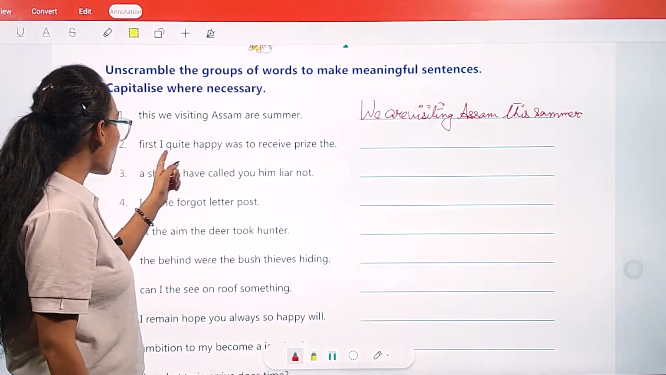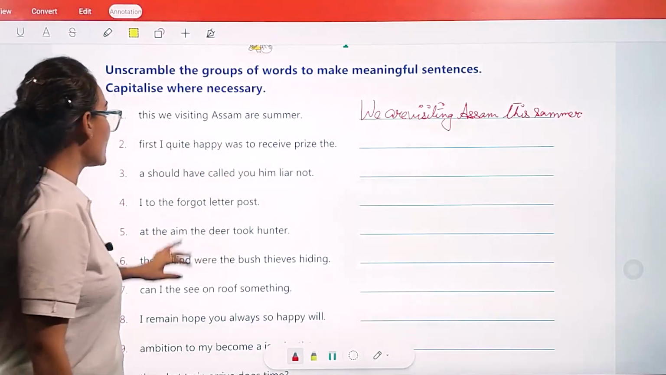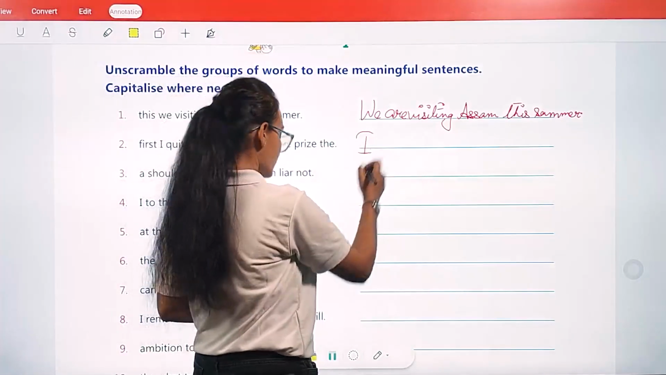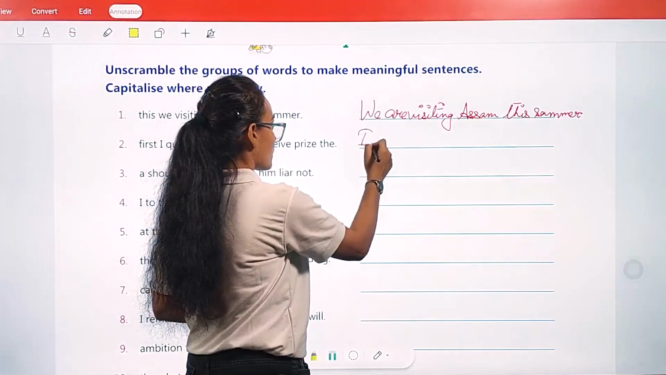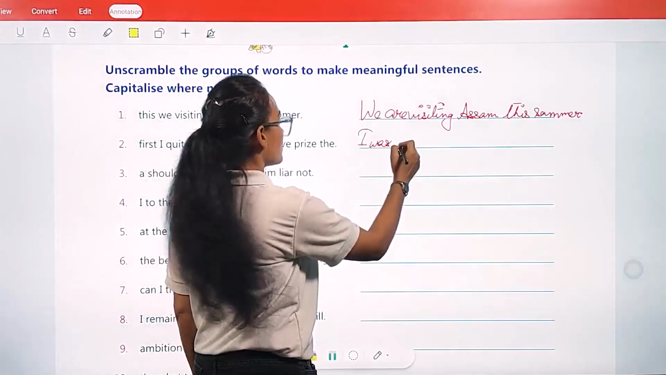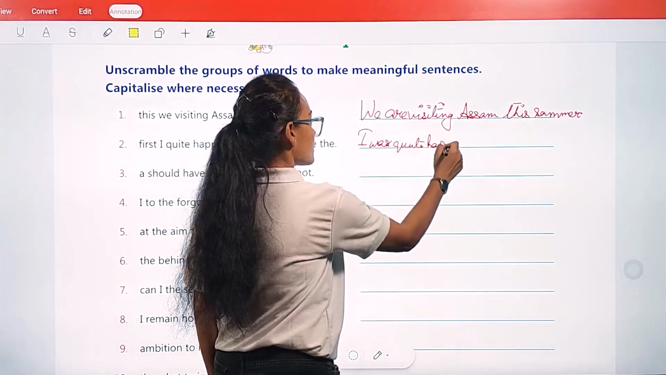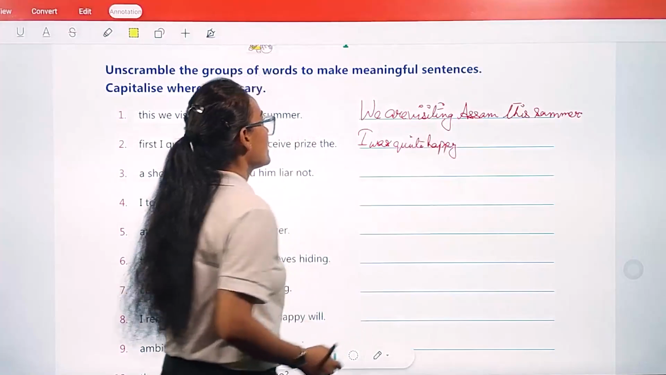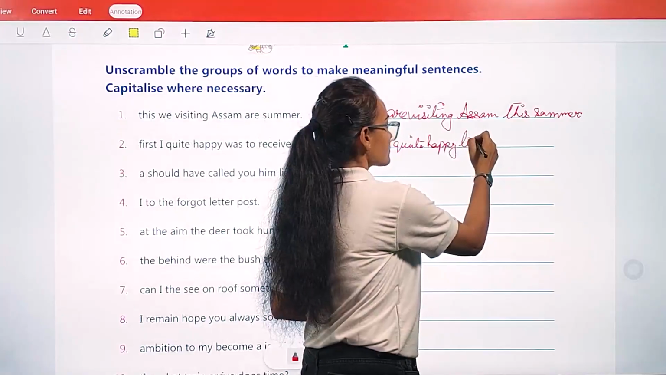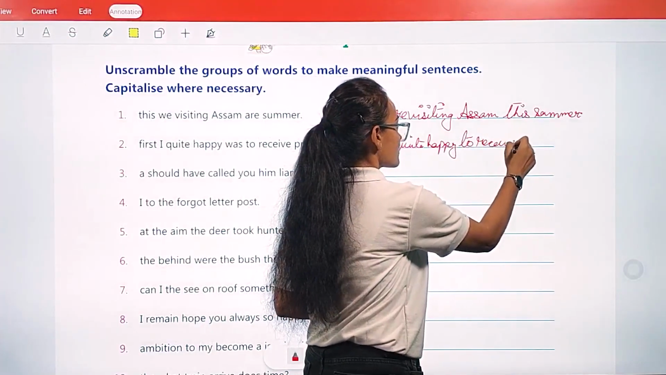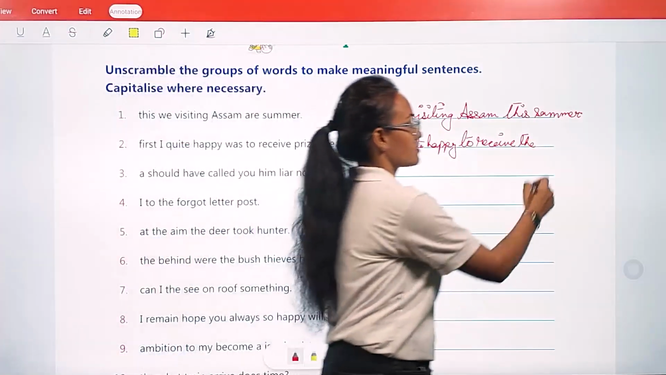I was quite happy to receive the first prize. Okay, so I was quite happy to receive the first prize.